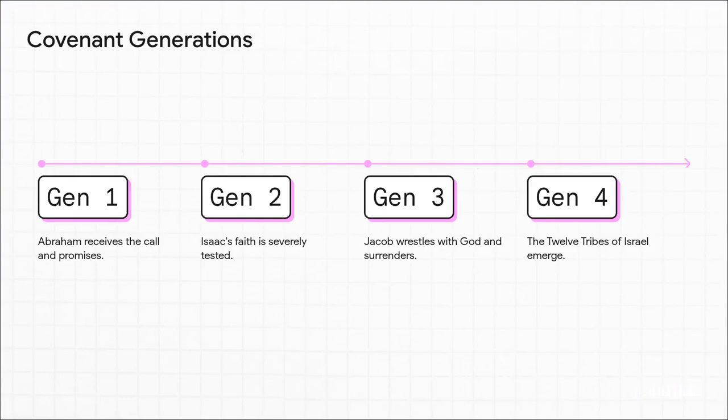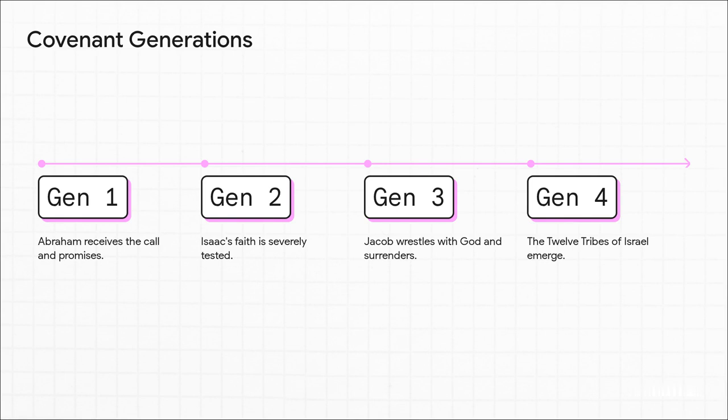We follow the continuation of the covenant through Isaac's son, Jacob. And honestly, the lives of these patriarchs are a fascinating study in profound character flaws. Jacob is a cunning deceiver who actually steals his older brother Esau's birthright and blessing. Yet, in a great stroke of historical irony, Jacob the deceiver is continually deceived by his own uncle, Laban. Still, God works through these deeply flawed people to advance his historical purposes.